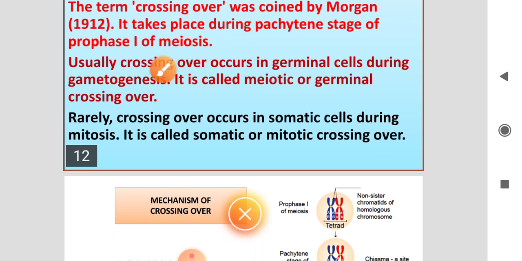Usually, crossing over occurs in germinal cells during gametogenesis. This process is called meiotic crossing over or germinal crossing over.